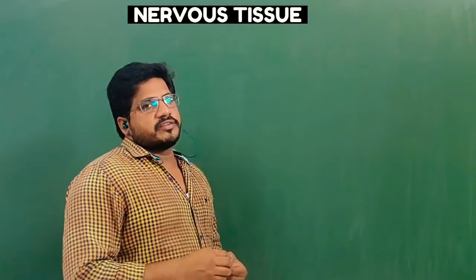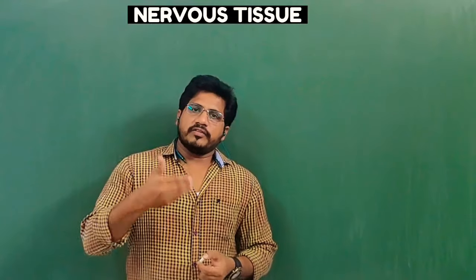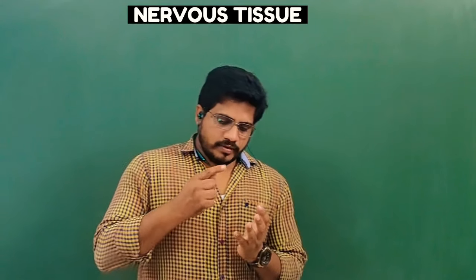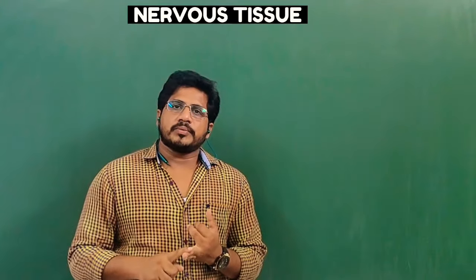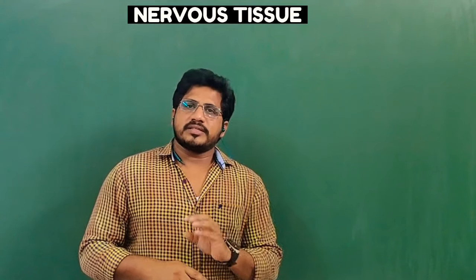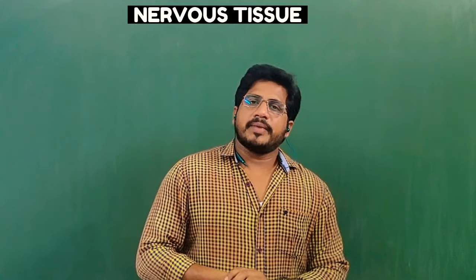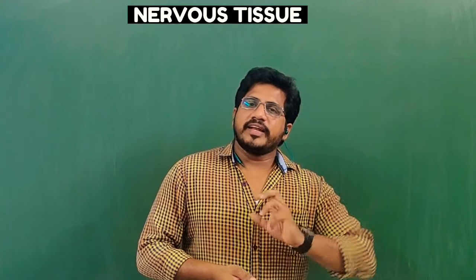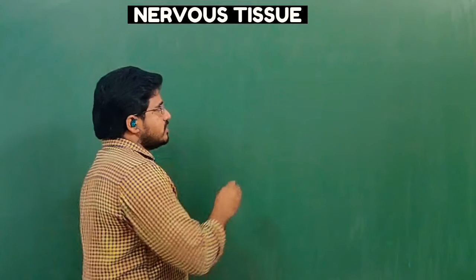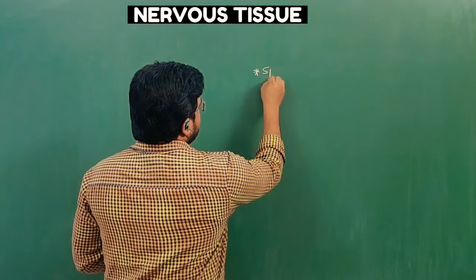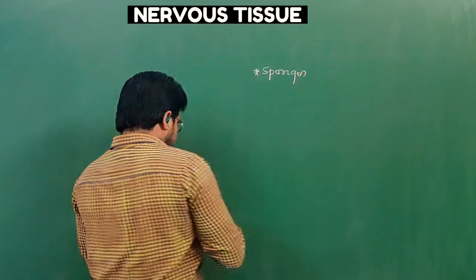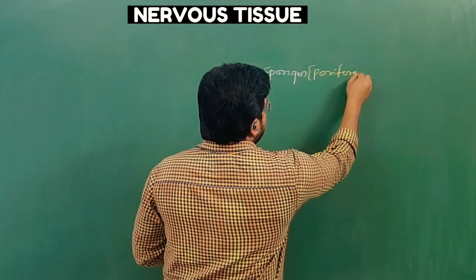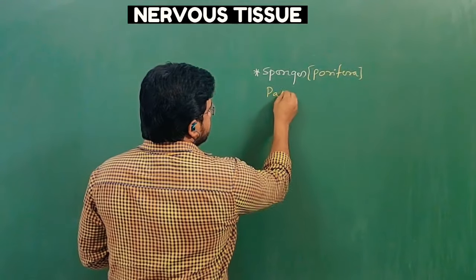Let me discuss some basic points of the nervous tissue. You know very well that all the tissues we are discussing exist only in animals. Whether it is epithelial tissue, connective tissue or muscular tissue, these three are present in all animals, but some exceptions are there. In the case of nervous tissue, it is absent in very primitive animals like parazoans, the sponges, which belong to the phylum Porifera. They are also called parazoans.